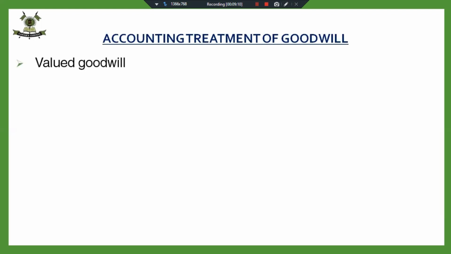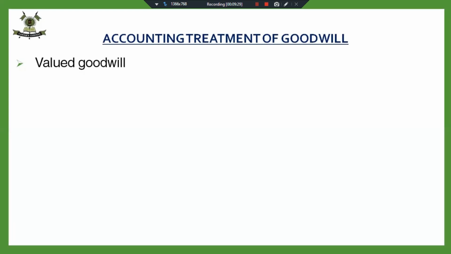But about the valued goodwill, we were doing so many treatments. He was bringing it in cash, he was bringing the goodwill in kind, he was not able to bring the goodwill in cash. There were so many cases. But in this case, no partner is expected to bring cash for the premium for goodwill. Fine.